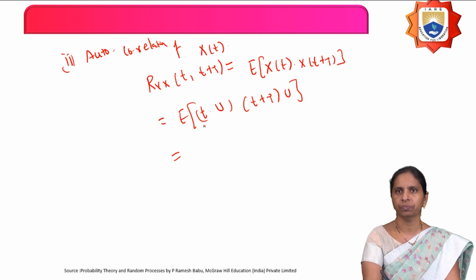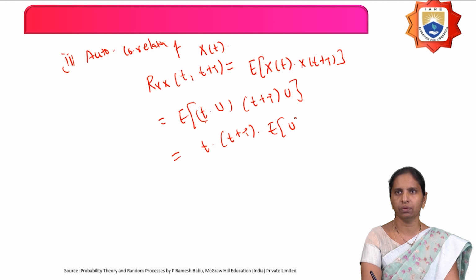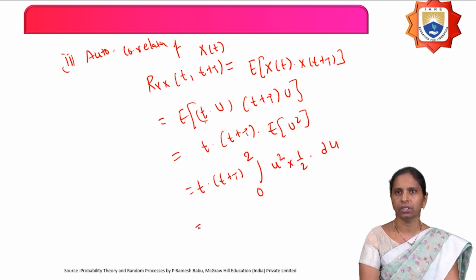That is the expectation with respect to the random variable. Therefore, bring t into t plus tau outside. Then you can write this as t into t plus tau into the expectation of u square. The expectation of u square is the integral from 0 to 2 of u square into 1 by 2 into du, using the density function.